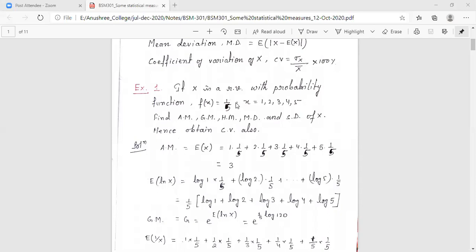First of all you are going to tell me, I am sharing the whiteboard to do the problem, but first of all you are going to tell me, here fx is given to you as 1 by 5 for some specific values of x, that is x equals 1, 2, 3, 4, 5.